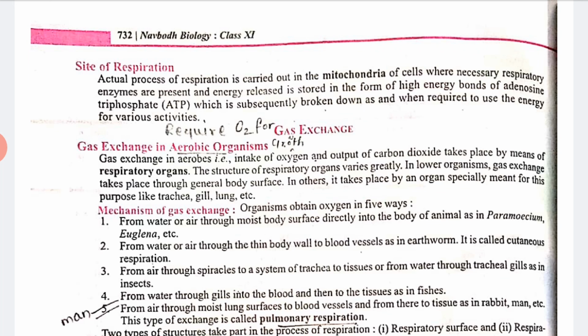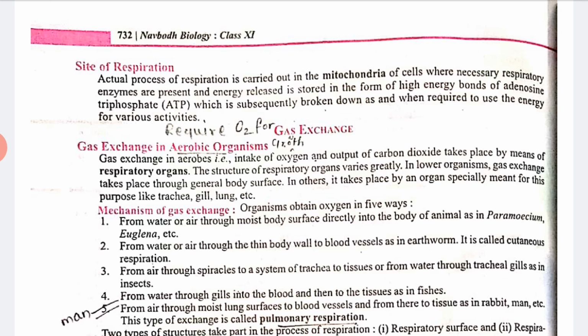If we talk about the mechanism of gas exchange, organisms obtain oxygen in five ways. First, from water or air through the moist body surface directly into the body of the animal, as in Euglena. Second, from water or air through a thin body wall to the blood vessels, as in earthworm.